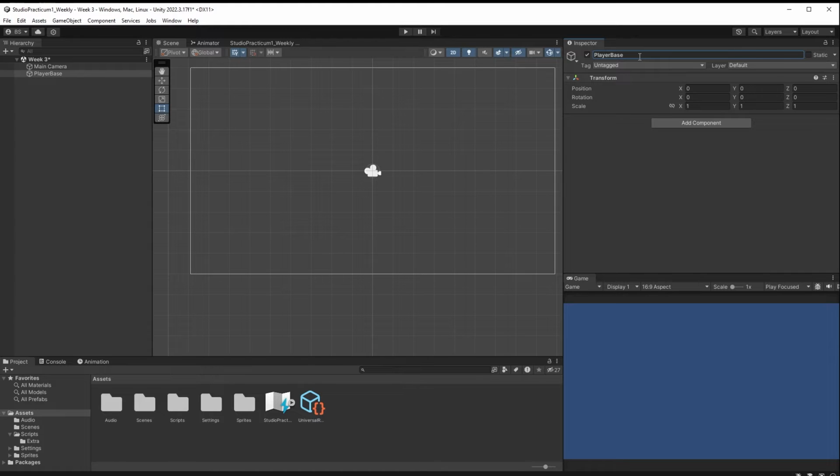So player base is what we're going to call this particular thing. And we're going to use our player base as kind of like a holder for a lot of the different things we're doing. We don't want to add any kind of art to our player base. We want our art to be separate, and that way we can change it out without actually having an effect on the other parts of the hierarchy.